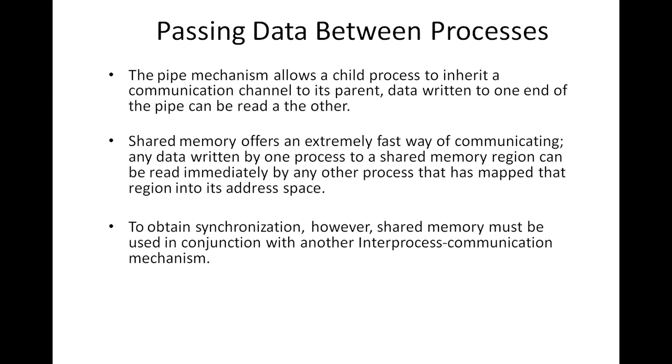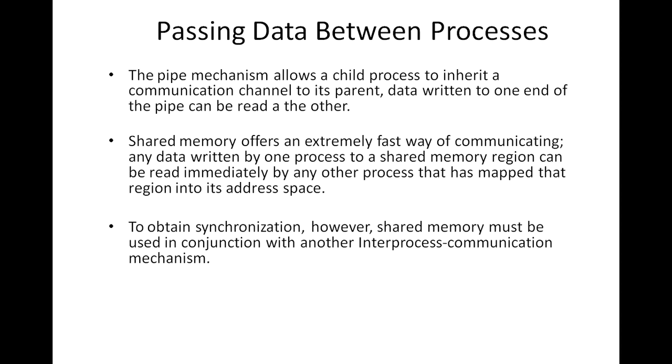One process will write the data to the pipe at one end, and the other process will read the same data from the other end of the pipe. So that is how two processes transfer messages or data with the help of a pipe mechanism.